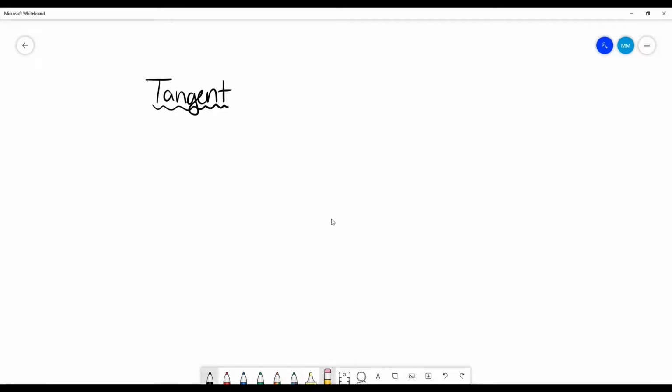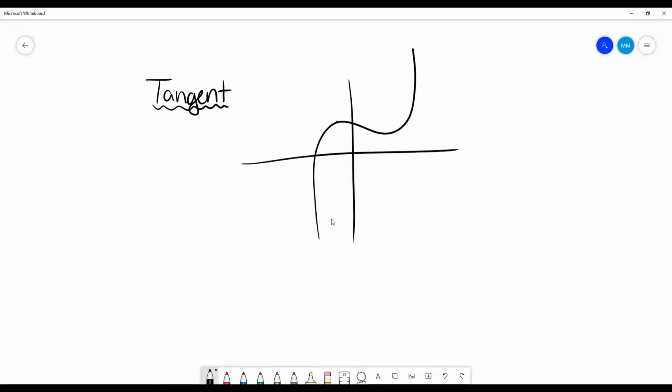And the way that we find that is, I'll just redraw that. If I want to figure out my equation for this tangent line, I'm going to figure out what the slope is, the instantaneous change at this particular point. We can do that by either finding the derivative of a function or using our rule for the slope at a particular point of a function, which can be found like so.